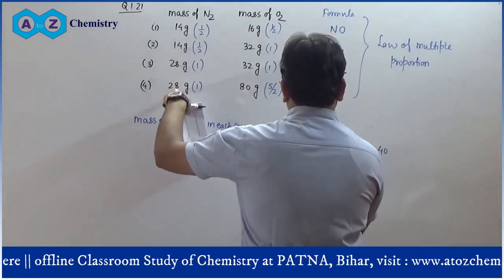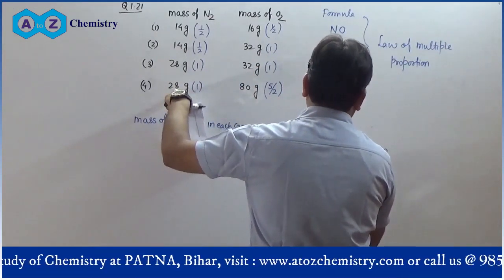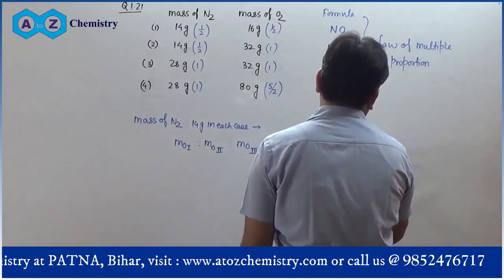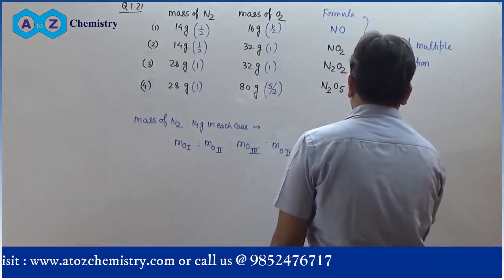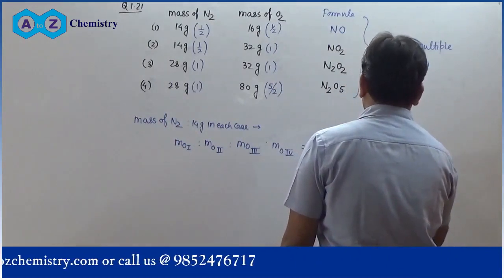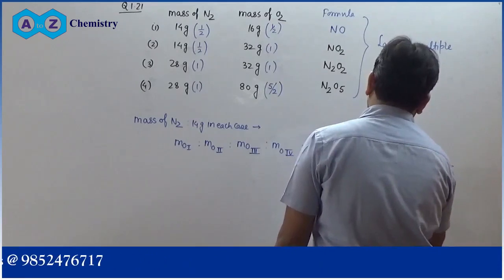So we'll have 1 is to 2 is to 1 is to, and now you will have 5 by 2. So you will have 2 is to 4 is to 2 is to 5, simplest whole number ratio.